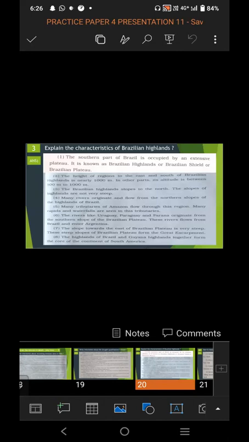Many rivers originate and flow from the northern slope of the highland in Brazil. Fifth point, many tributaries of the Amazon flow through this region. Many rapids and waterfalls are seen in these tributaries. Sixth point, the rivers like Uruguay, Paraguay, and Parana originate from the southern slope of the Brazilian plateau. These rivers flow from Brazil and enter Argentina. The slope towards the east of the Brazilian plateau is very steep. This steep slope of the Brazilian plateau forms the Great Escarpment. The Brazilian and the Guyana highlands together form the core of the continent of South America.